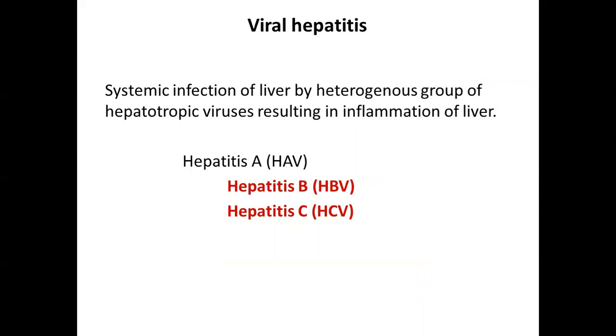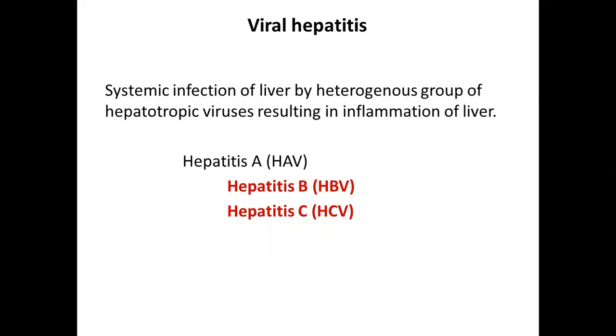Now, viral hepatitis, you all know, is a systemic infection of the liver caused by a heterogeneous group of hepatotropic viruses, and it results in inflammation of the liver. The common hepatitis viruses encountered globally are hepatitis A, hepatitis B, and hepatitis C. We shall not be dealing with the hepatitis A virus in this session, because it is a minor and self-limiting disease.